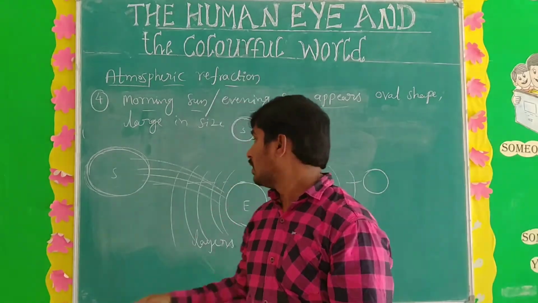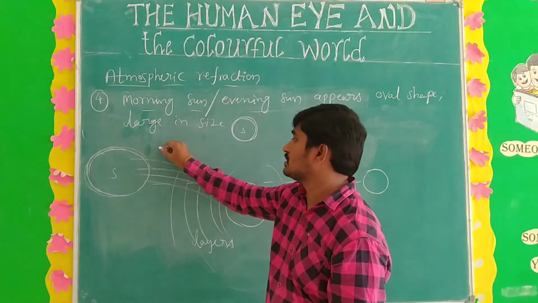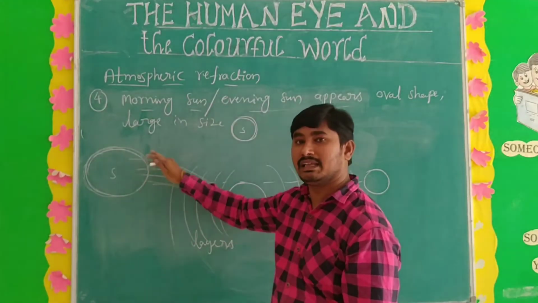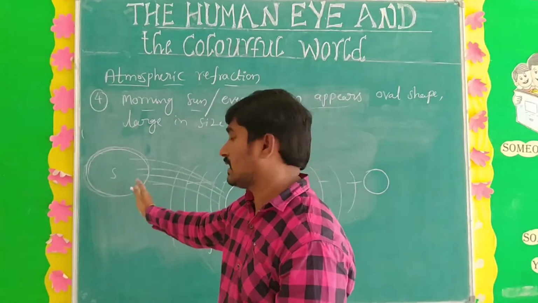When the sun's position changes and the height increases, the refractive index decreases. Near the horizon more refraction occurs.